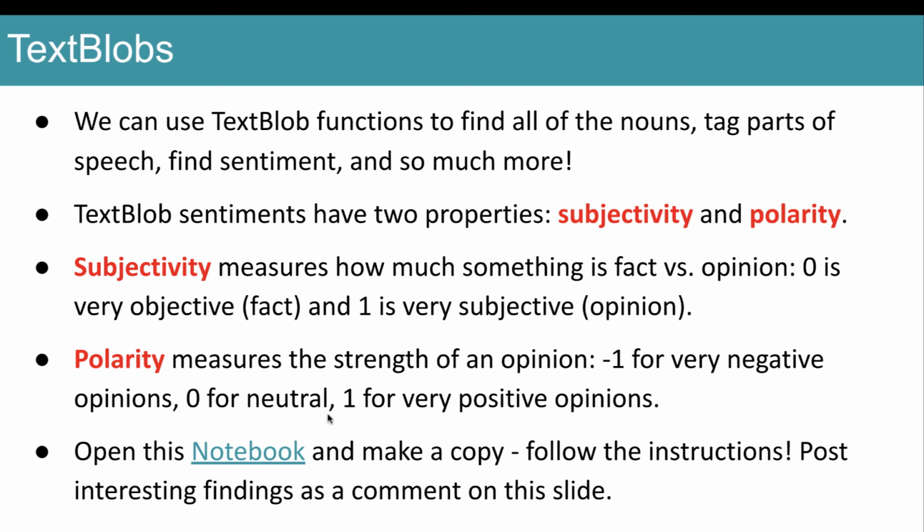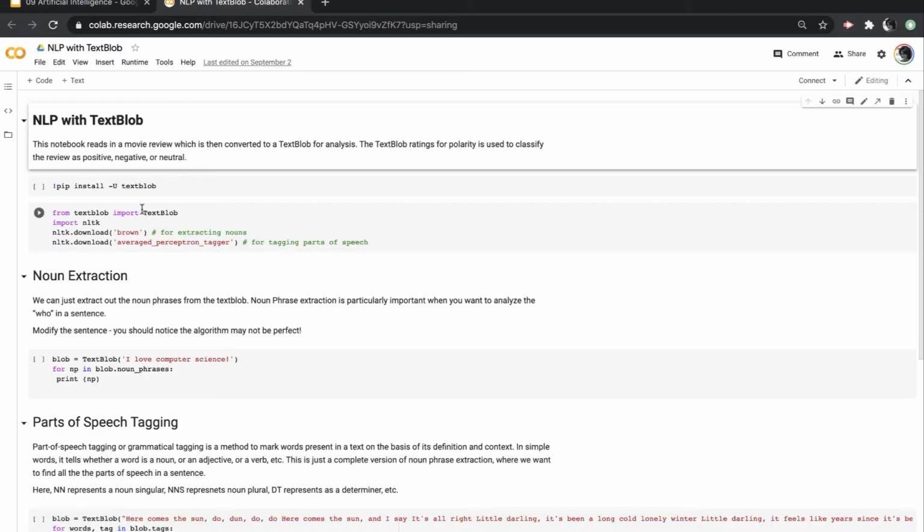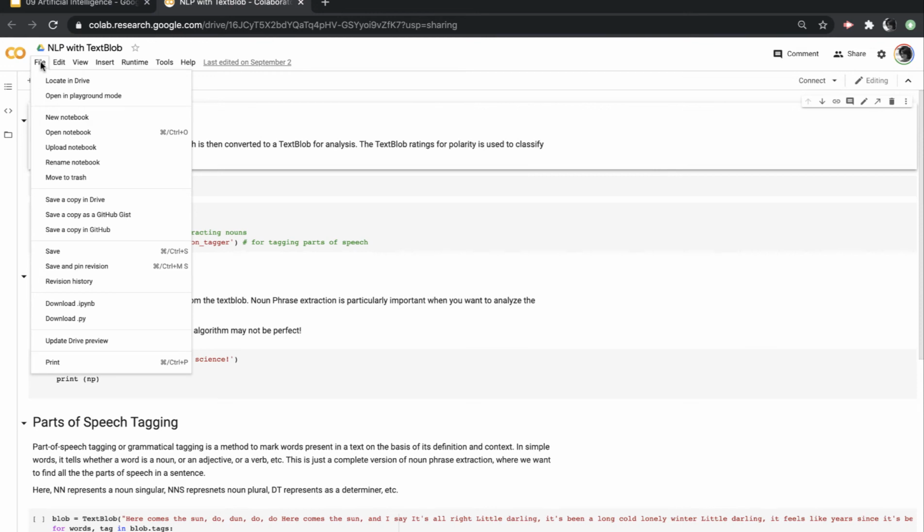So we're going to open this notebook and make a copy and then follow the instructions. I'll get you started, and then you'll come back and post any interesting findings as a comment on this slide. So we'll open this up, and then don't forget to make a copy.